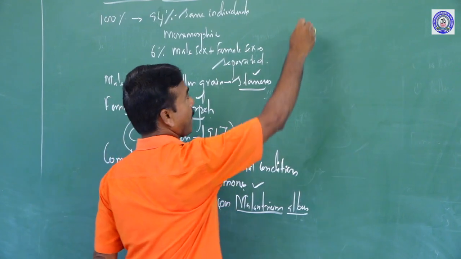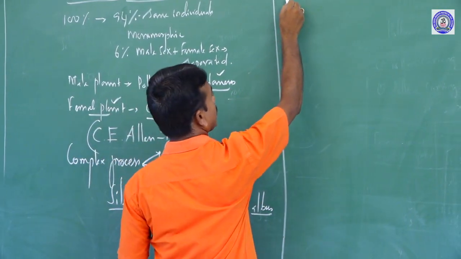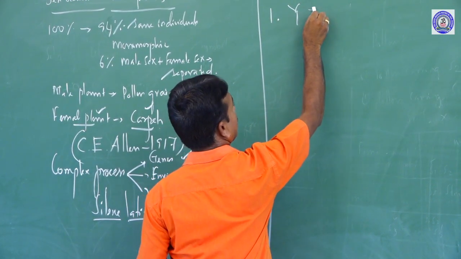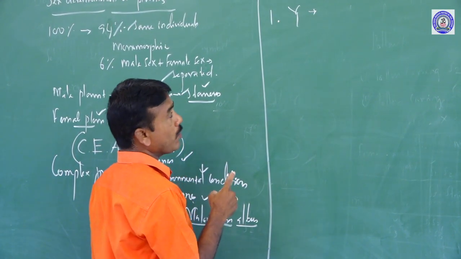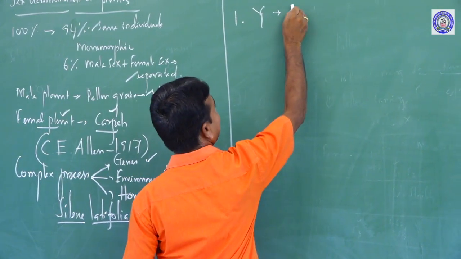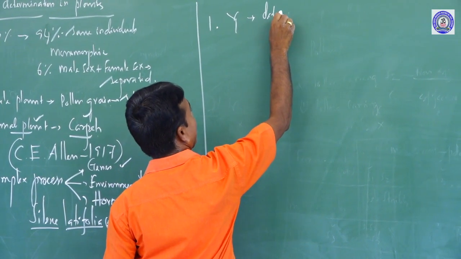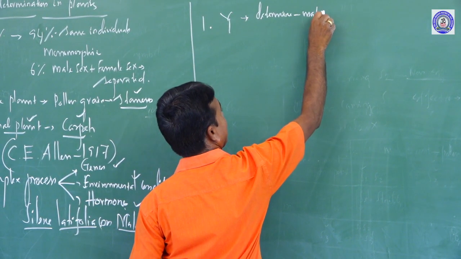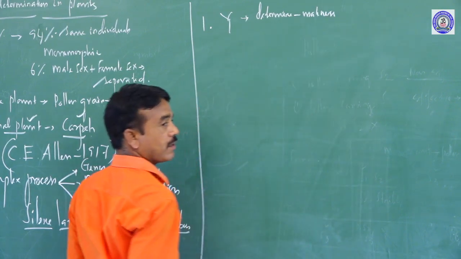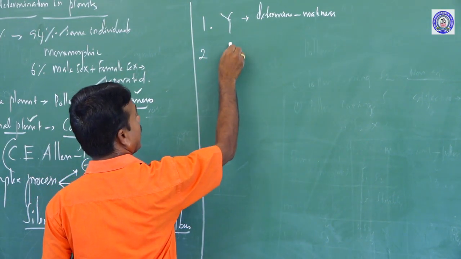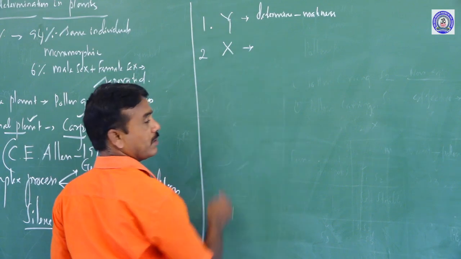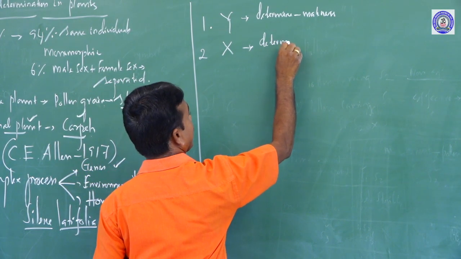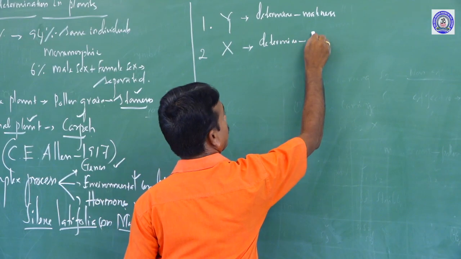The first one, the Y chromosome, determines maleness. The second one, the X chromosome, determines femaleness.